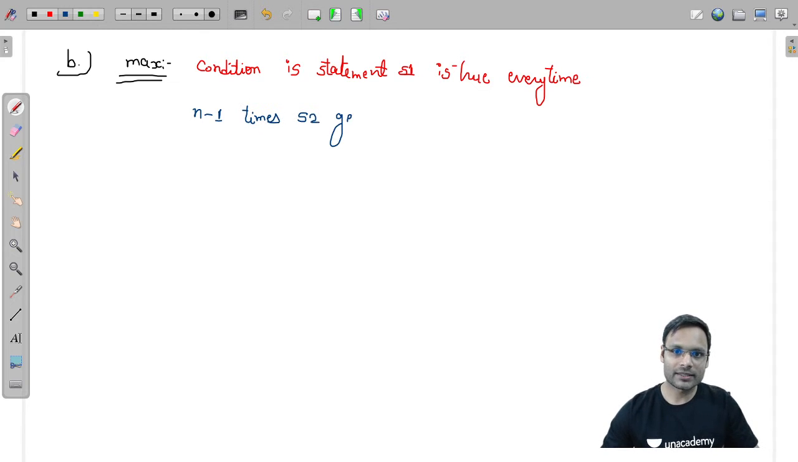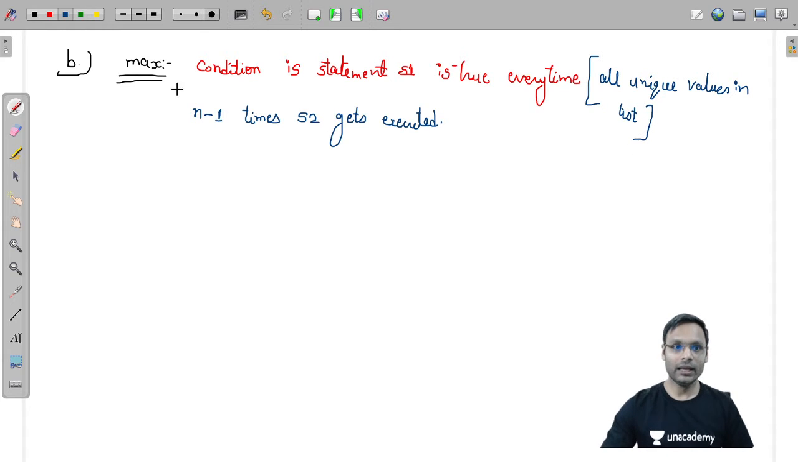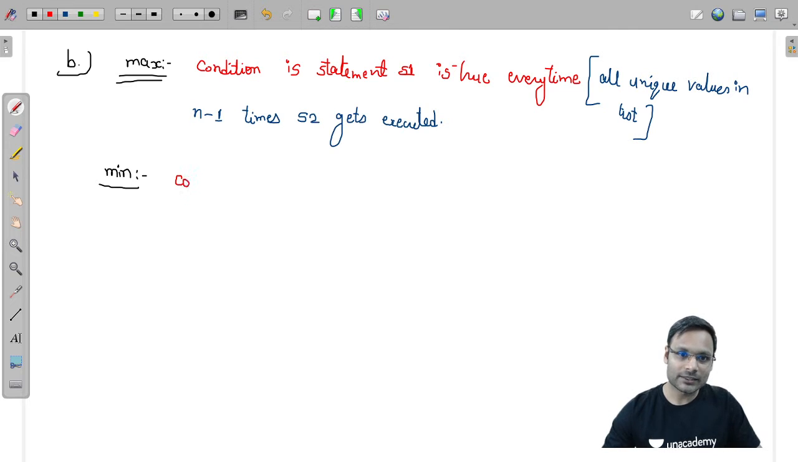S2 gets executed. And this particular condition says all unique values in the list. And similarly, if we want to go for minimum times, then every time the condition in statement S1 is false.